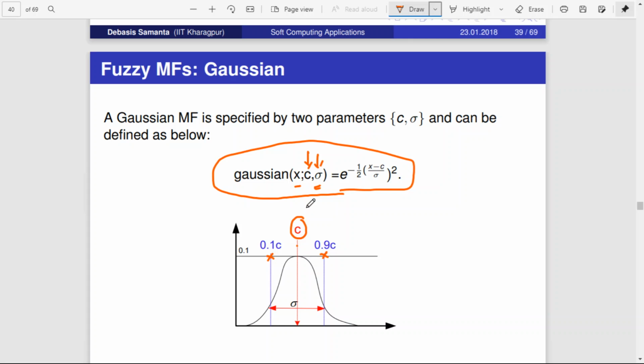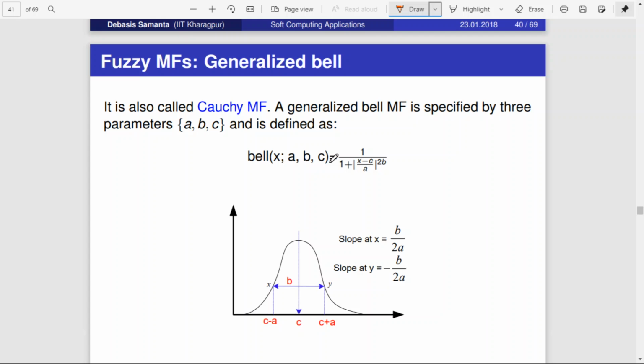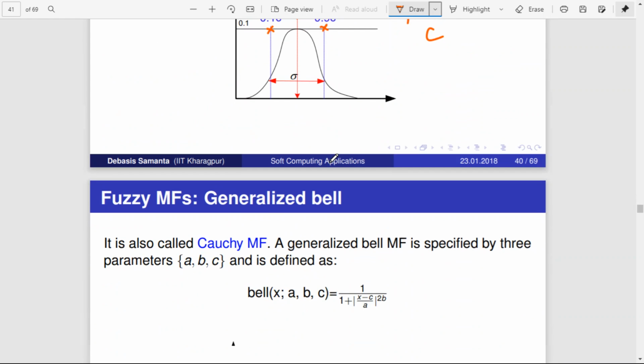But you can have a little knowledge of it. The Gaussian membership function is something like this. This center point is nothing but c. With this center point you multiply 0.1, that is 0.1c, and 0.9c. Then you get some points. The distance between these 2 points is nothing but sigma. And this is given by this equation. You should remember this. As this Gaussian function is important, we'll be discussing it in more detail.